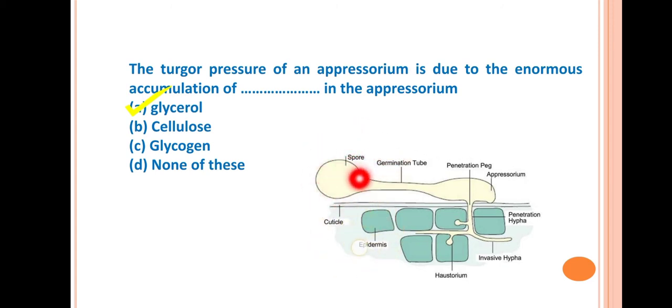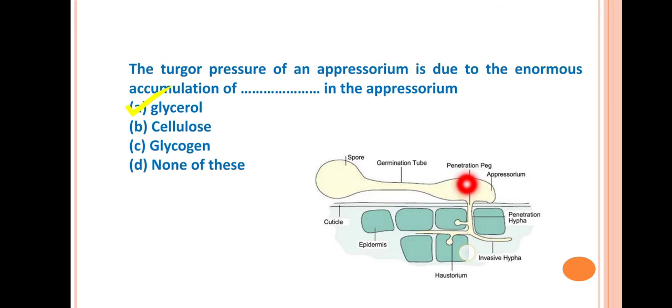The spore germinates by forming a germ tube, and to penetrate or to create mechanical pressure, the spore forms a special pouch-like structure called an appressorium, and to develop the turgor pressure inside this appressorium, glycerol is very helpful. By the glycerol, the osmotic pressure inside the appressorium increases,